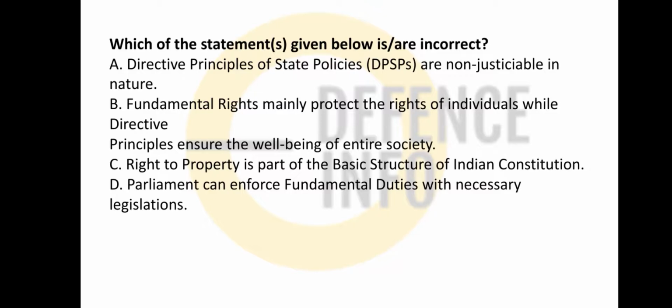Which one of the following statements is incorrect? DPSP are not justiciable in nature. Say this is correct. They are non-justiciable by nature. Fundamental rights mainly protect the rights of an individual while directive principles ensure the well-being of the society. This is also correct. Right to property is a part of the basic structure of the Constitution. No, it is a legal right that you will be getting, and that is in Article 300A. It has been removed from the main fundamental rights and placed as a legal right.